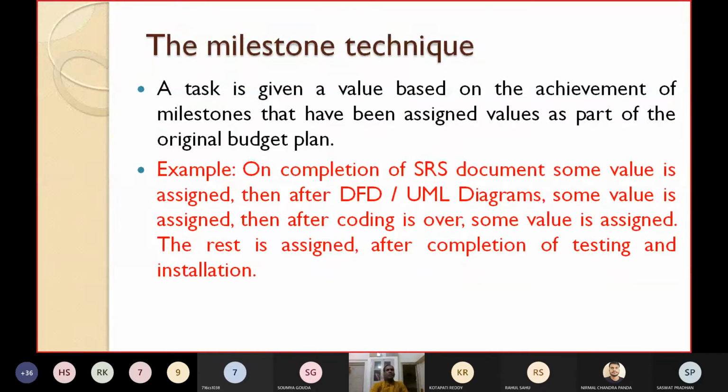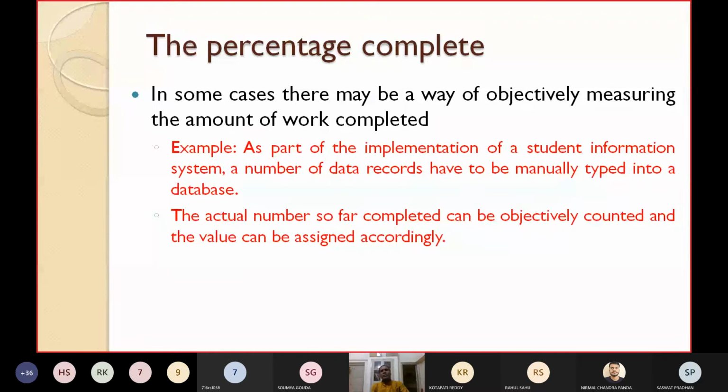And the last one is percentage complete. In some cases, there may be a way of objectively measuring the amount of work completed. How much work have you completed? Suppose you have given a task to a firm. Based on the progress, you cannot initially give 100%, because they may not complete it in the right time. So what you do is observe how much of the tasks they are completing.